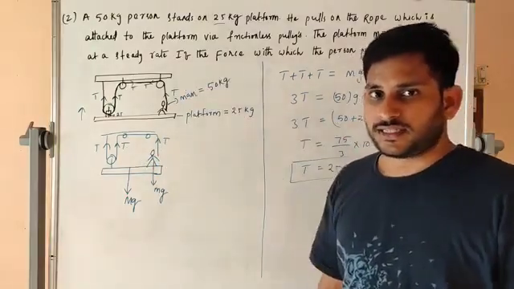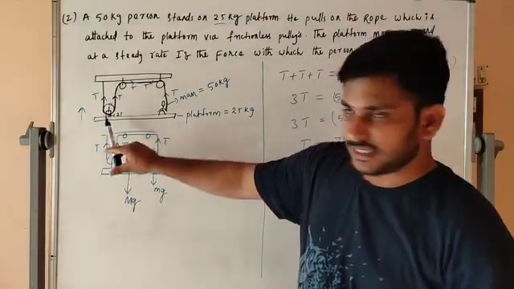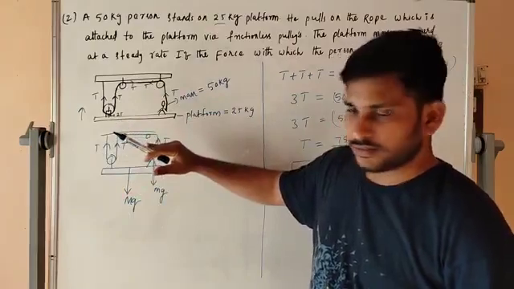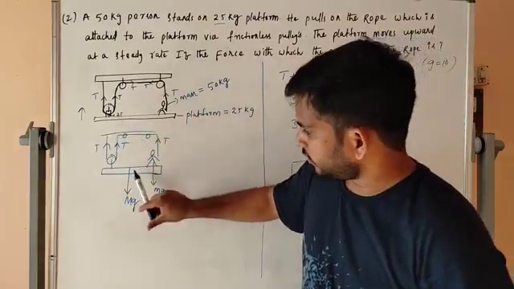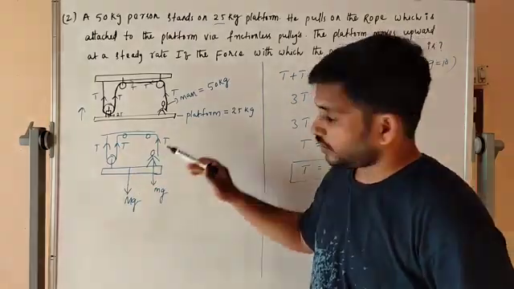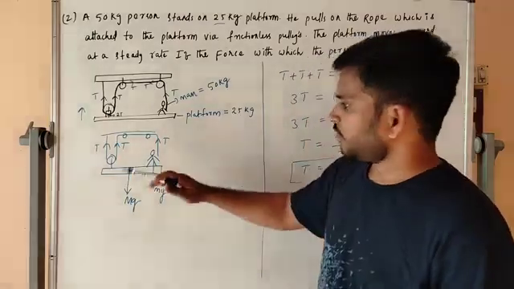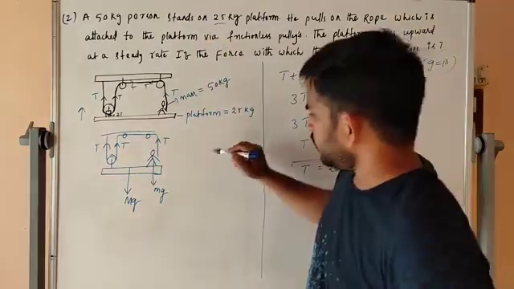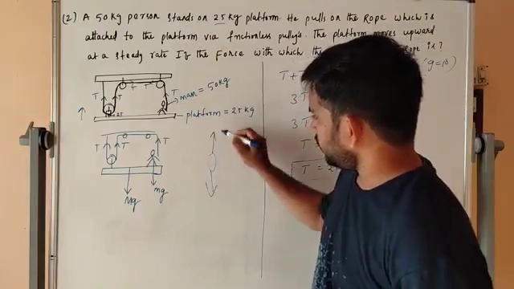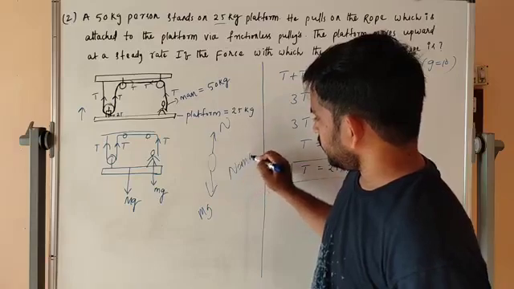In the free body diagram we mention the tensions, the upward forces, and then the downward forces: the platform weight mg and the weight of the man, also mg. We add, upward forces equal to downward forces, like N equals mg.